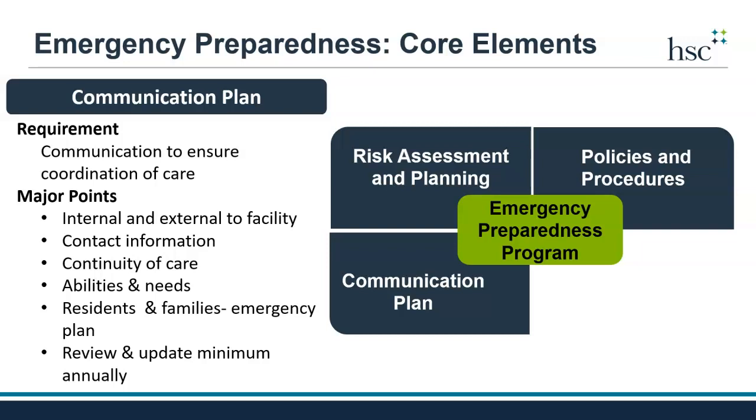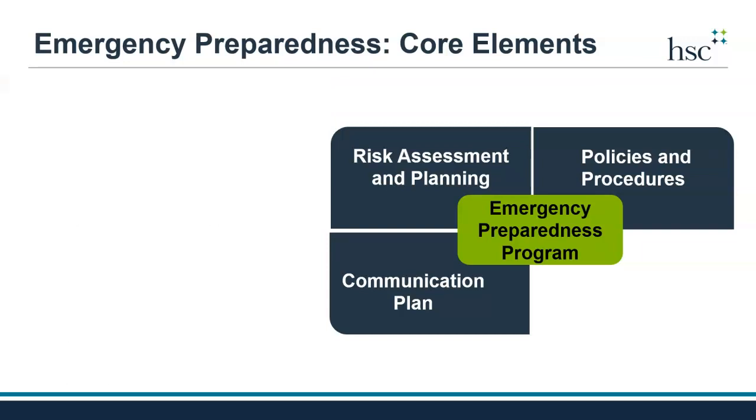A nursing home must also detail how it will communicate the status of its abilities to provide care, as well as needs during and after an emergency. Lastly, nursing homes must communicate their emergency plan with residents, families, and representatives. But it is up to the nursing home to determine what to share regarding the plan, when it is shared, and how. Like other elements of the emergency preparedness program, the communication plan must be reviewed and updated at least annually. The last element of a nursing home's emergency plan is training and testing.